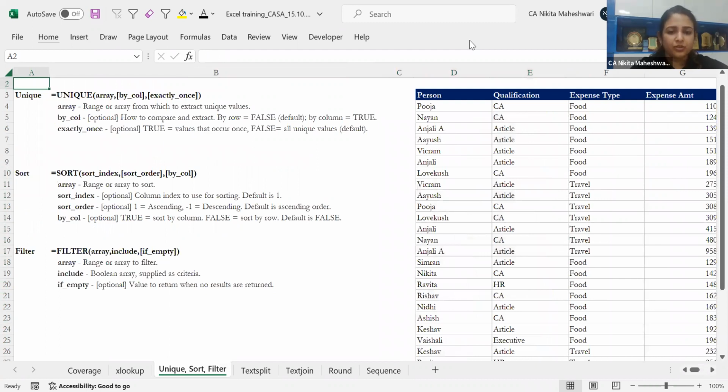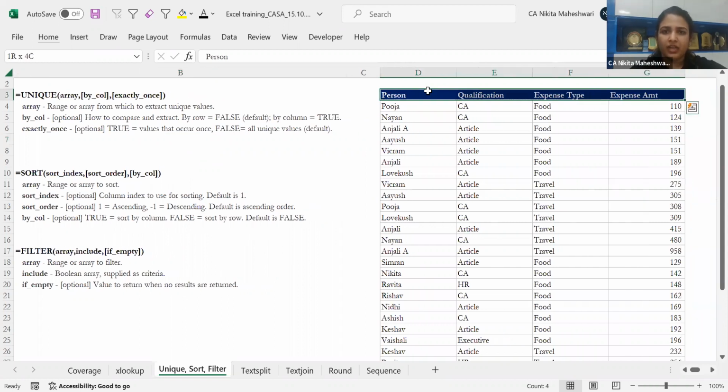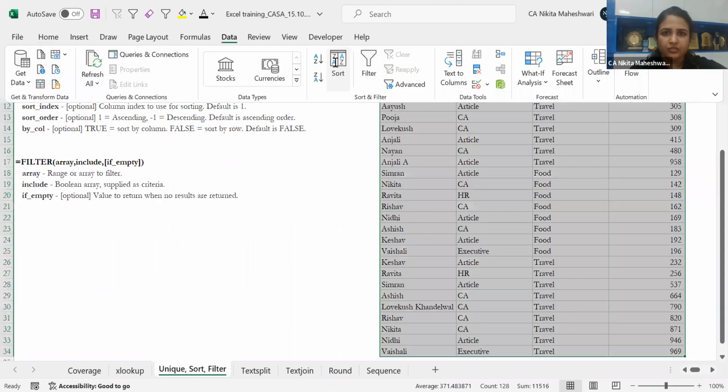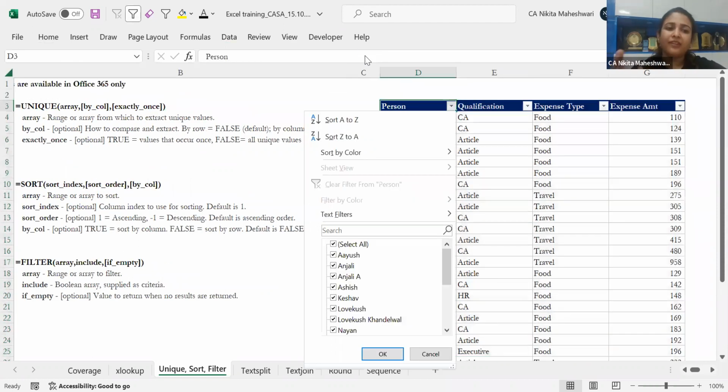So these functions, unique, sort and filter functions. Up till now, we used to use different things to do these tasks. There was a remove duplicates option in the Data tab. Sorting was done in this manner, I'll just use data sort or data filter, and then we used to sort. And filtering was also done in this manner itself.